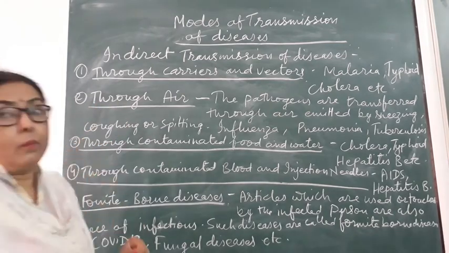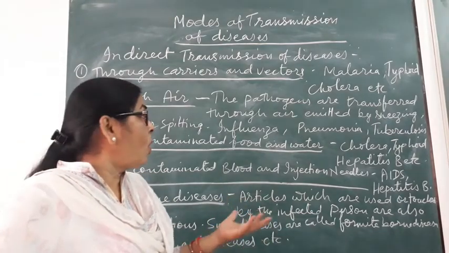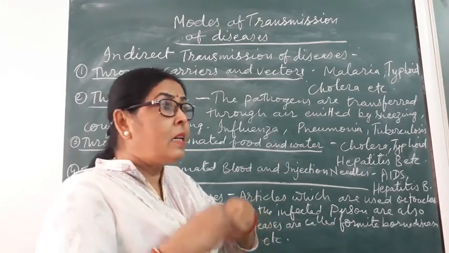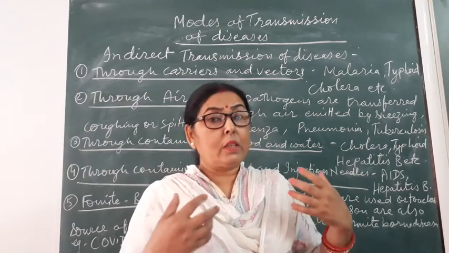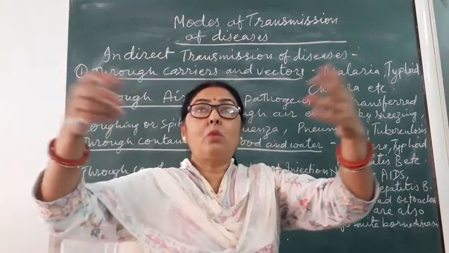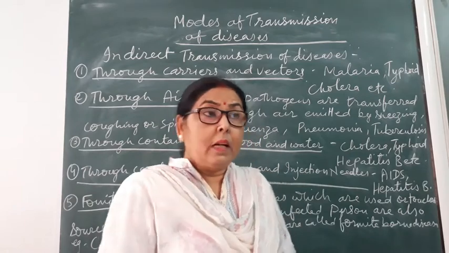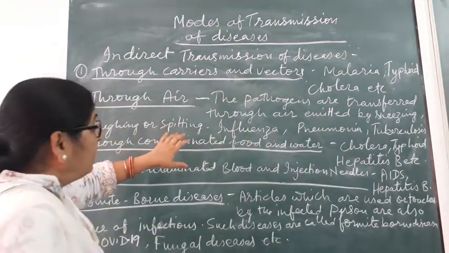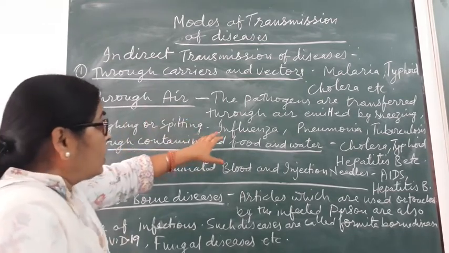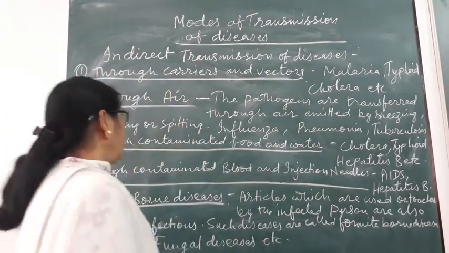Second is through air. We all know that by sneezing, coughing or spitting we release the germs or infection that we have, and these are carried, means passed on, through the air. So the droplets pass on through the air, and the diseases caused by air transmission are influenza, pneumonia, tuberculosis, common cold. There are so many diseases.